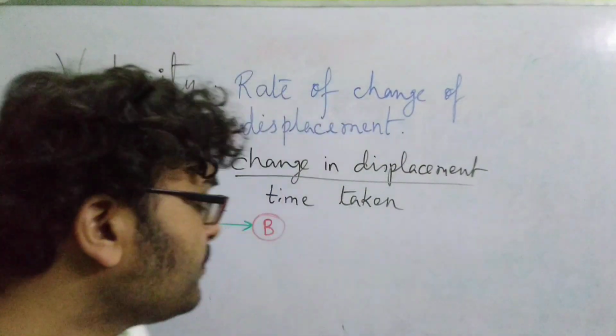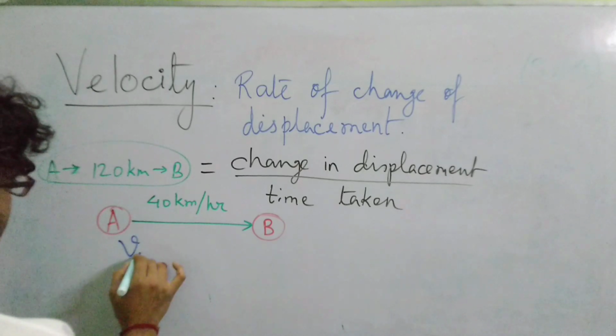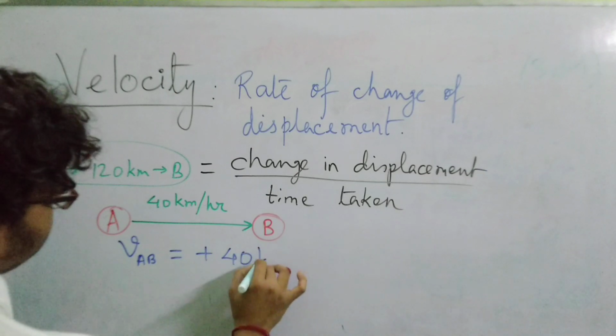Likewise, when the car is moving from A to B and we are saying that the car is having a constant speed of 40 km per hour, we will say that the velocity of the car from A to B, velocity denoted by V, A to B, is plus 40 km per hour.